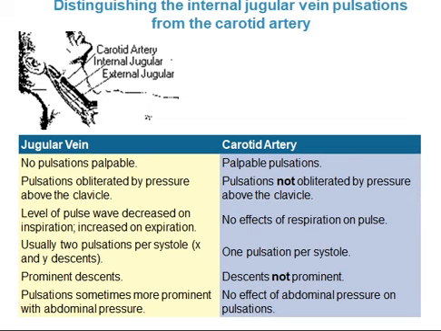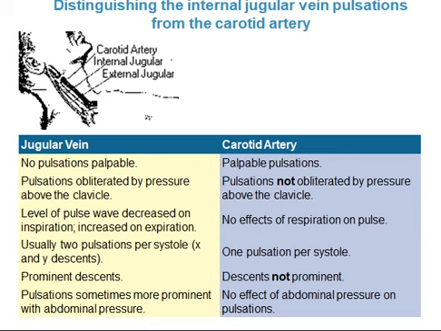Difference between the pulsation of internal jugular vein and carotid artery. In case of jugular vein, no pulsations are palpable. In carotid artery, pulsations are palpable. Pulsation is obliterated by pressure above the clavicle in case of jugular vein. Pulsation is not obliterated by pressure above the clavicle in carotid artery.